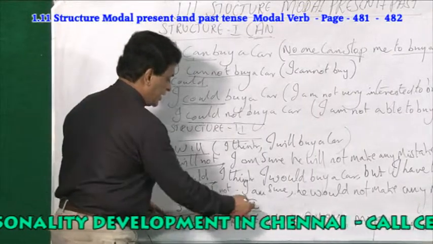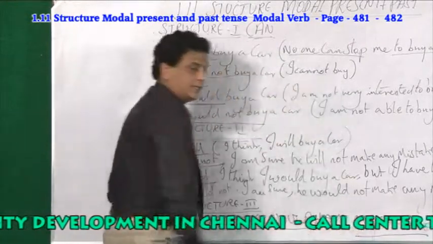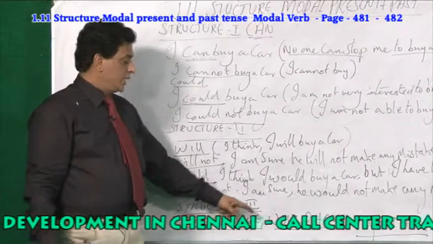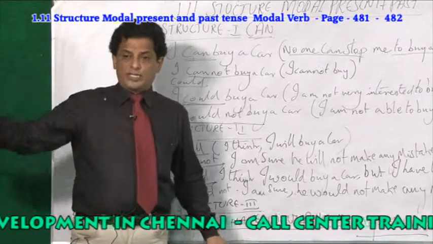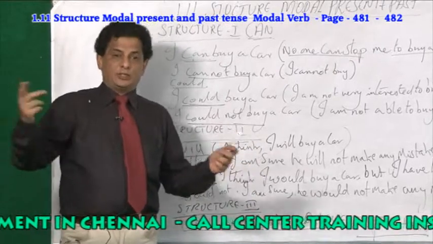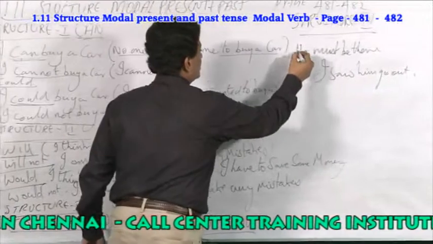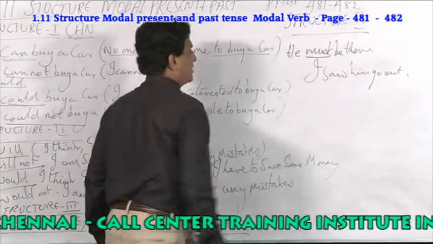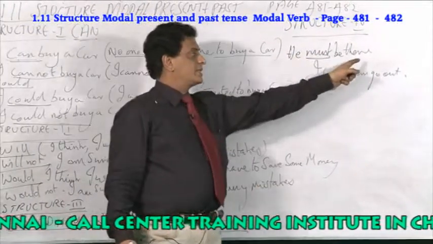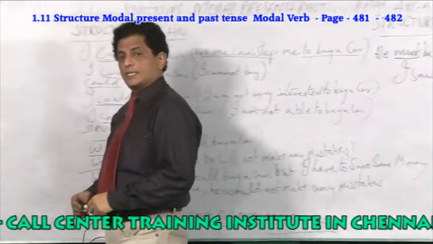Now structure 3, could have, would have, might have. What is the difference between could have, would have, might have? I could have purchased a car. In the past tense you say I could have purchased a car, but you have not done. I would have, I might have. So using structure 4, using the word must, may, shall. He must be there means he must be there. You are very sure that he must be there. So no other possibilities are there.